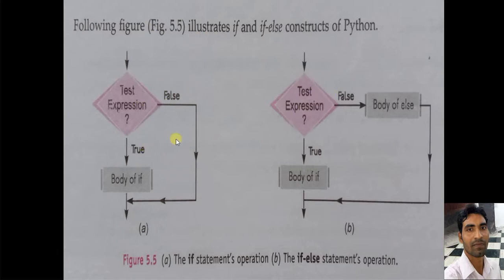As you can see in the figure, the first figure is about if statement and the second figure is about if else statement. Now if we talk about the if statement, in if statement the condition is given, and when the condition becomes true, the body of if is executed, means execution takes place. But if the condition becomes false, then no execution takes place. That means no outcome is there and directly it comes out.